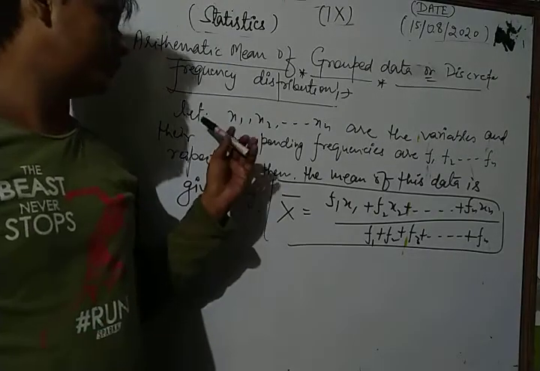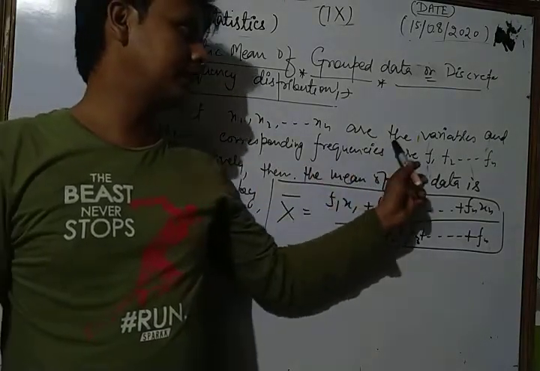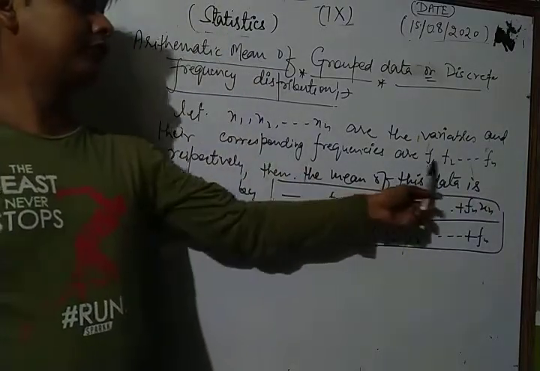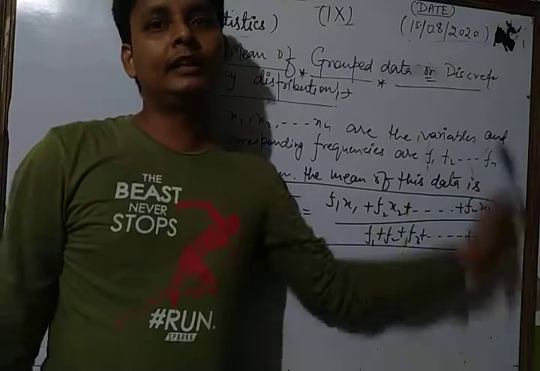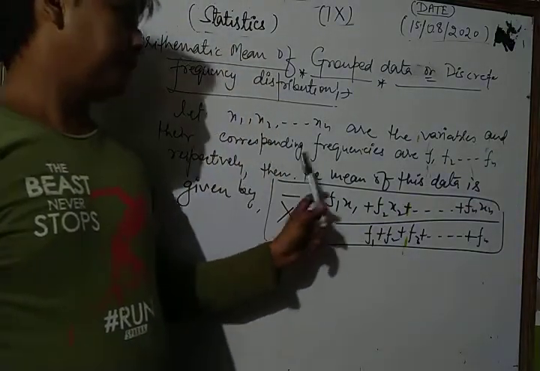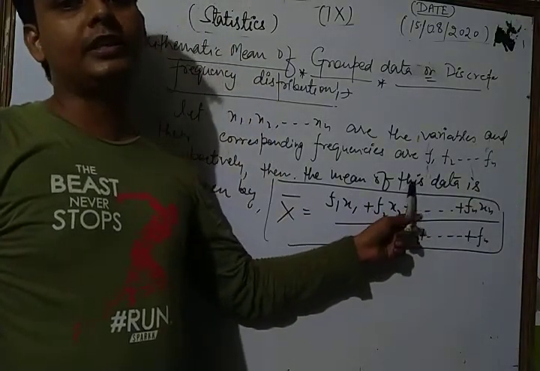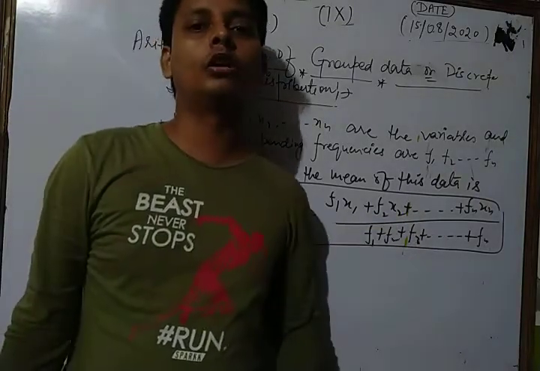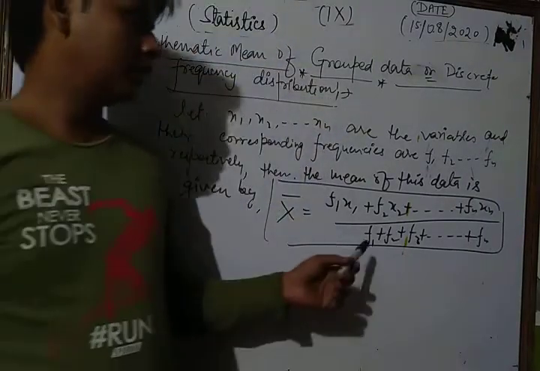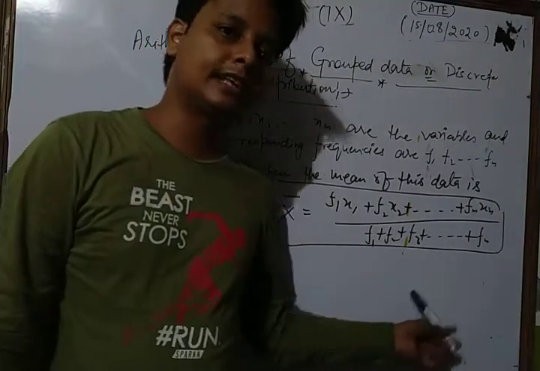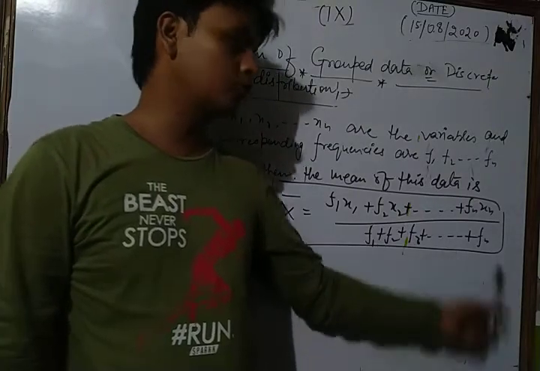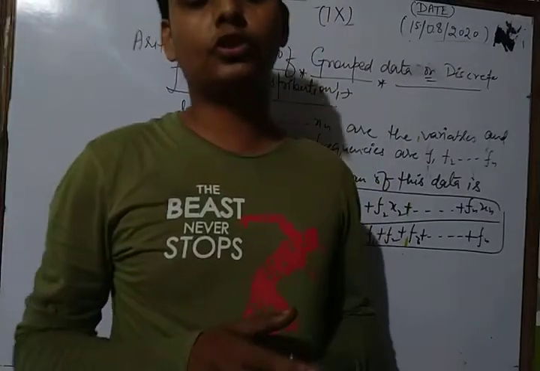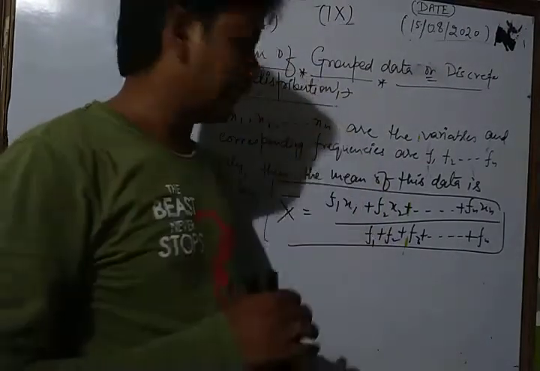In this method, first of all we write: let x1, x2, xn be the variables and their corresponding frequencies are f1, f2, and so on up to fn. Then the mean of this data will be x bar is equal to f1 x1 plus f2 x2 plus and so on fn xn upon the sum of frequencies f1 plus f2 plus f3 and so on fn. Now, dear students, we take some questions based on this and solve them.